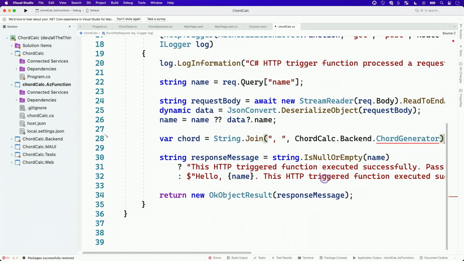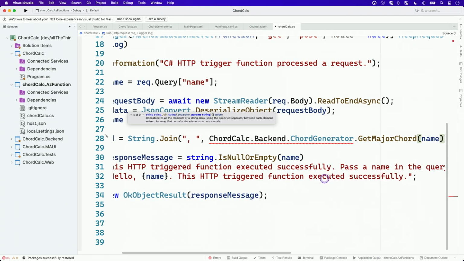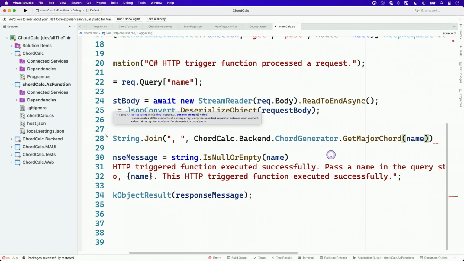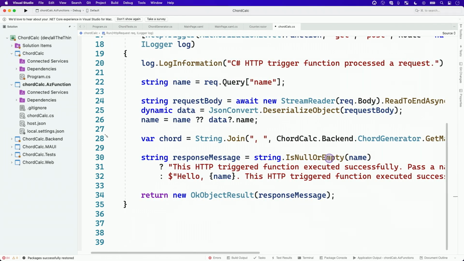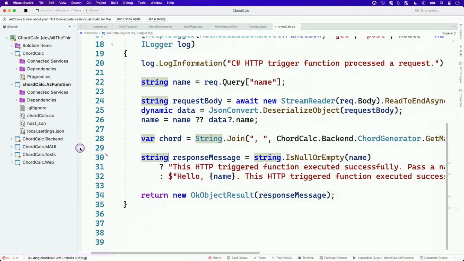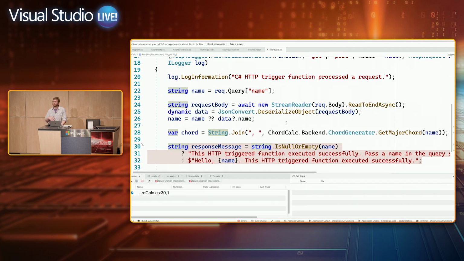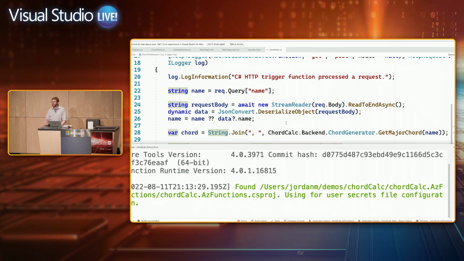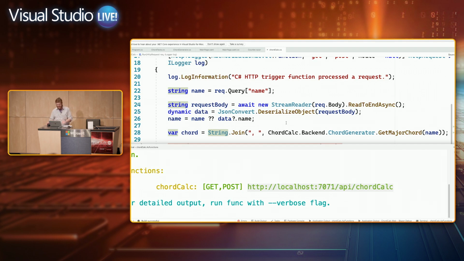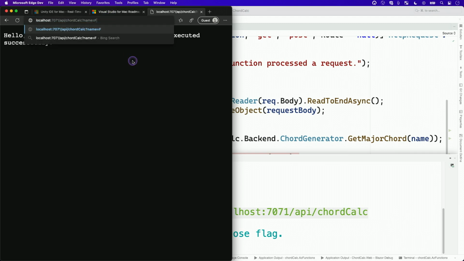So there's the back end. And now we'll just call the same thing we've been doing all along, get the major chord. And close off the line. Should actually be about as easy as that for a quick test. Now with Azure Functions, you can take these and work on them locally. I'm going to throw in a breakpoint, and you can actually debug these functions. So same as all the other project types I showed you, anywhere you're working on the C# source code, you can use the debugger. Unity was the same thing. If I worked on a Unity app and had C# scripts, I can go ahead and debug those right in VS for Mac. And so this time, let's pick an F major chord.